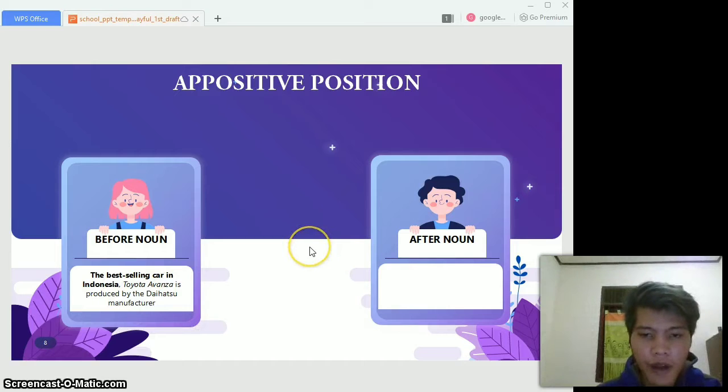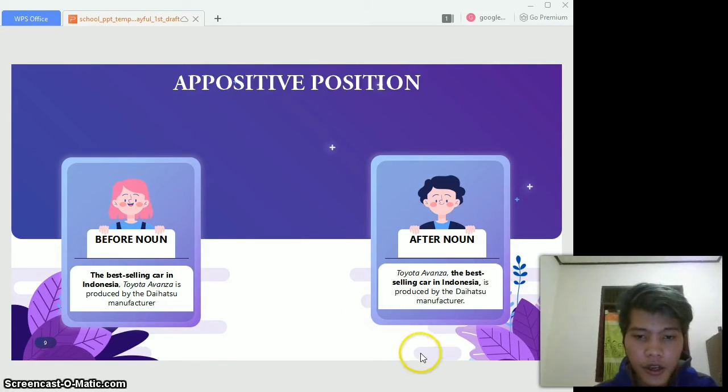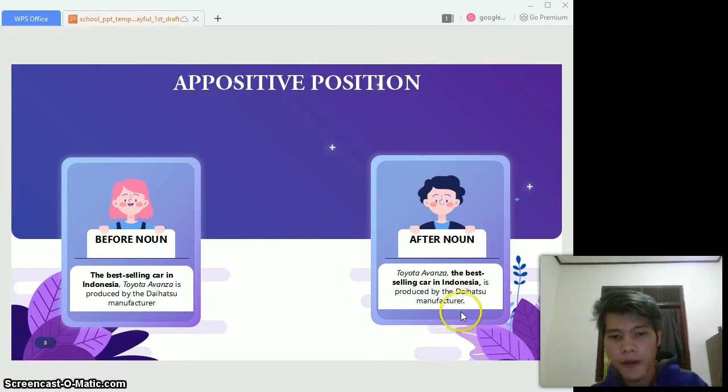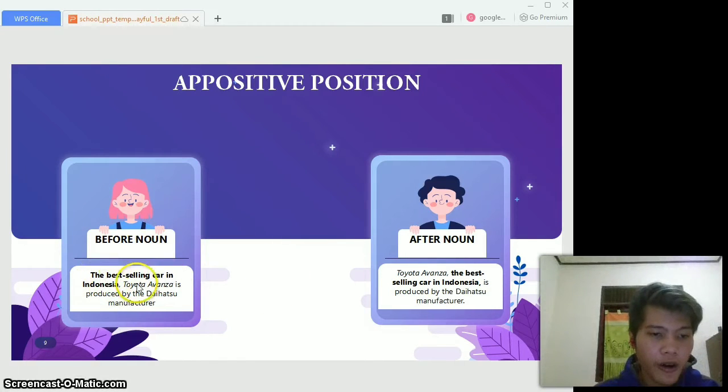And the example of after noun. Toyota Avanza, the best-selling car in Indonesia, is produced by the Daihatsu manufacturer. So in before noun, you put the best-selling car in Indonesia, the appositive, before the noun. So after noun, we change the position. Toyota Avanza is the noun. The best-selling car in Indonesia is the appositive. So the noun comes first and is then followed by the appositive. Do you get it?